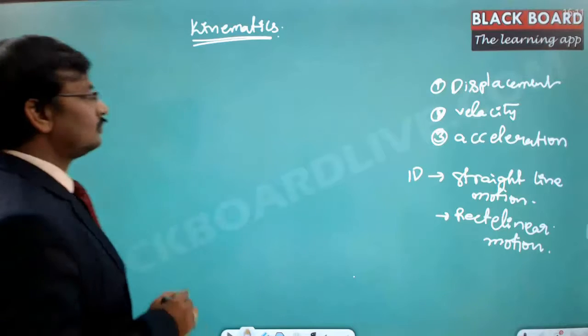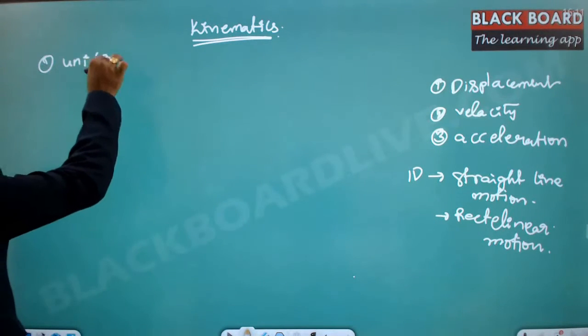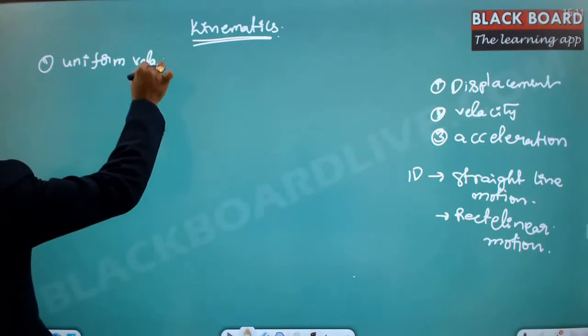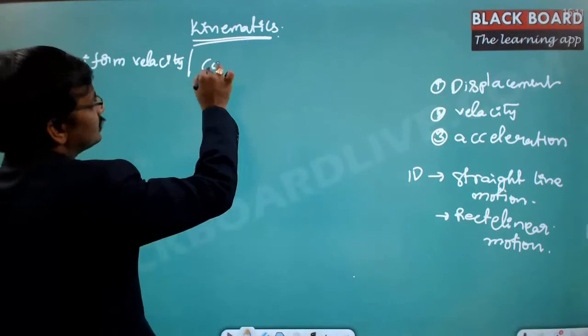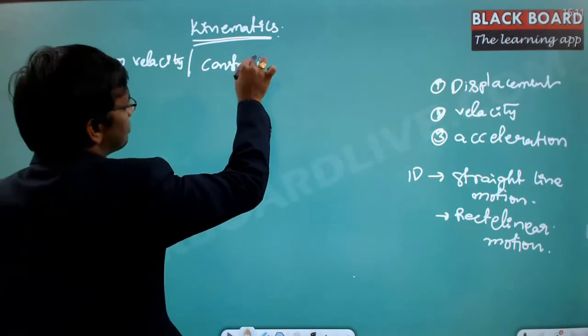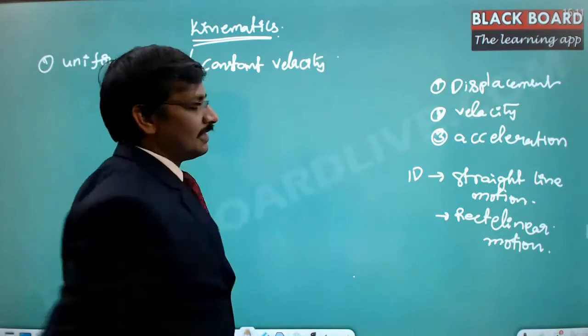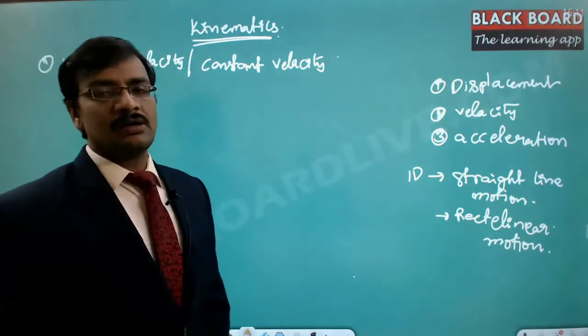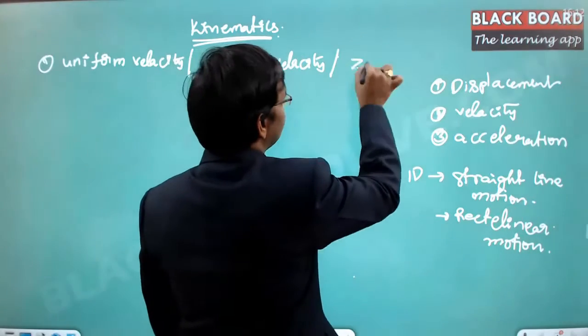One is uniform velocity, which can also be called constant velocity. Constant velocity or uniform velocity, both are the same thing, and this can also be called zero acceleration.